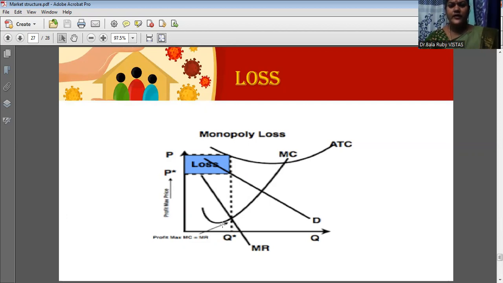From this equilibrium point, just draw a perpendicular line to the x-axis and extend this line up to average cost and average revenue. So the average cost is OP, average revenue is OP naught. So the remaining portion is loss. How is it a loss? Because here average cost is higher, average revenue is lower. So this shaded area indicates the loss amount of the monopoly firm.